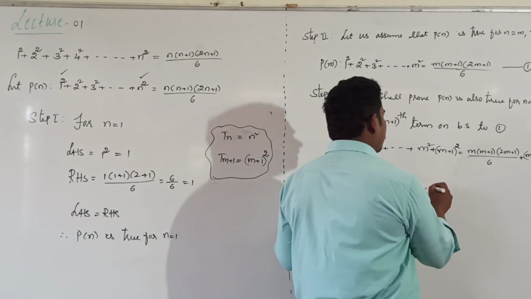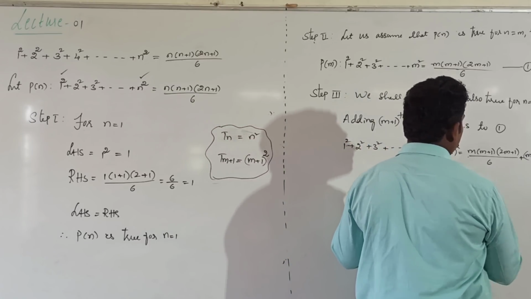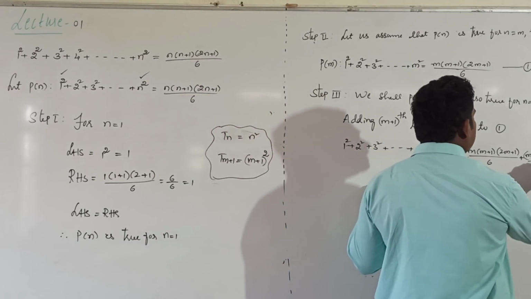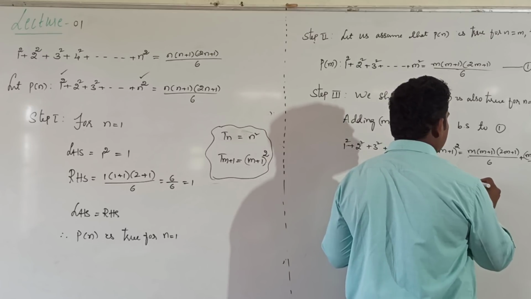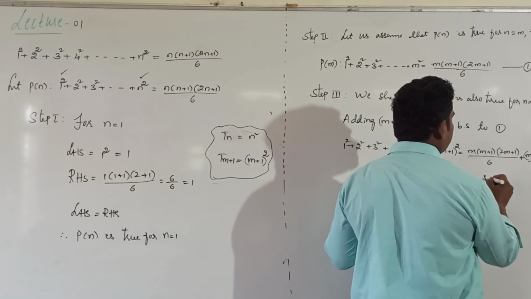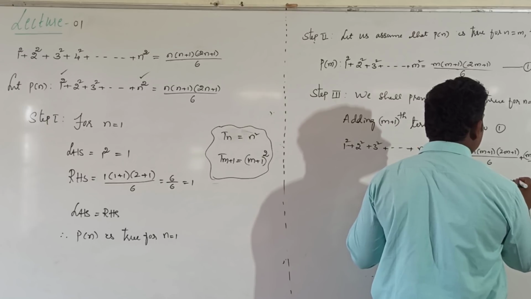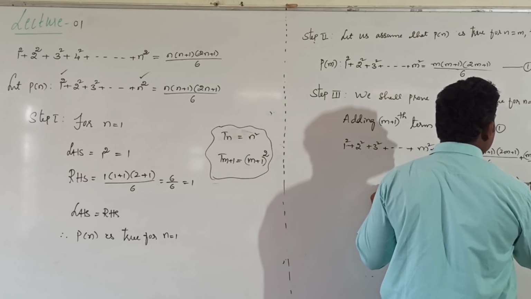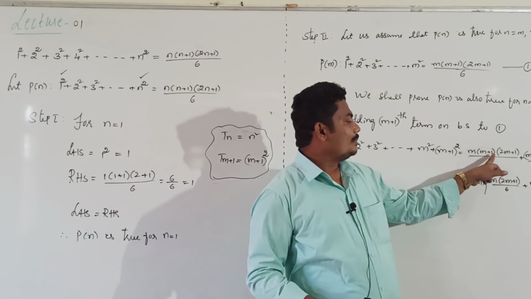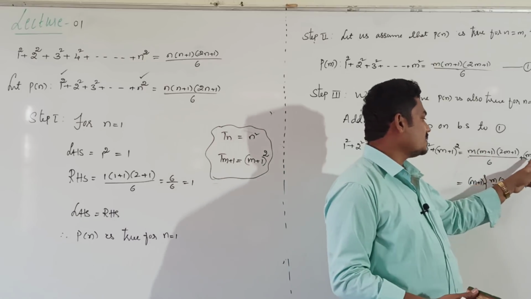After that simplify RHS. In these two terms, what is common? M plus 1 is common. Taking m plus 1 common, after that remains with m into 2m plus 1 divided by 6 plus m plus 1. Take m plus 1 common. In these two terms m plus 1 will be the common term. So take m plus 1 common.